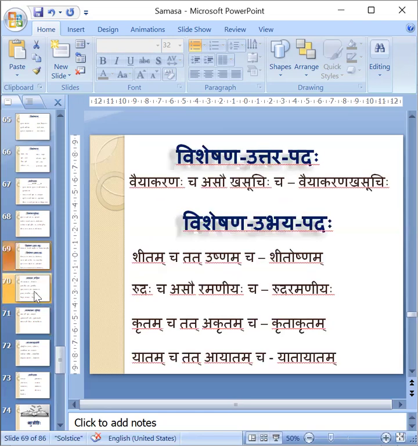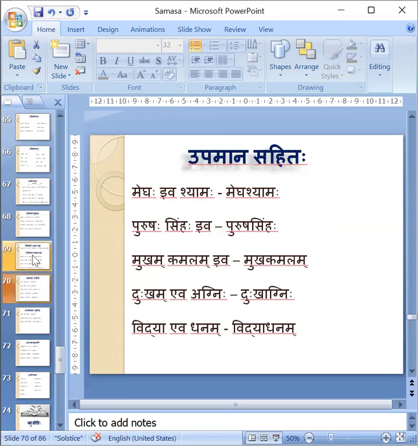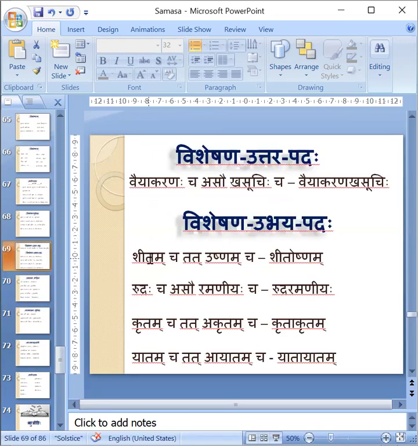Visheshana Visheshya. And sometimes both will be Visheshanas. That can be there. Shitoshnam will be there for you. There also we have to make Visheshana Ubhaya Pada Tatpurusha, this Karmadharaya Samasa. Shitam cha tat Ushnam cha, Shitoshnam. Or we can make Shitam cha Ushnam cha, Tayoho Samaharaha, Shitoshnam. We can make Dvandva also at your level. No problem. Therefore, we don't have to worry that much about that now. We will see this one.